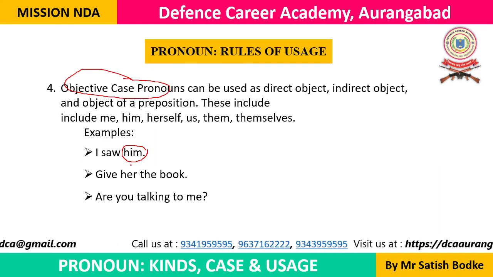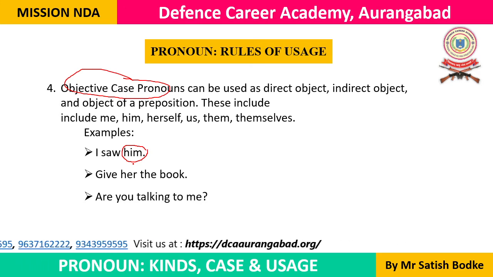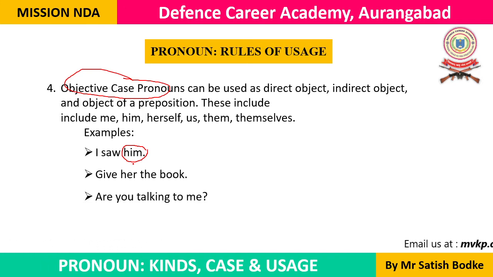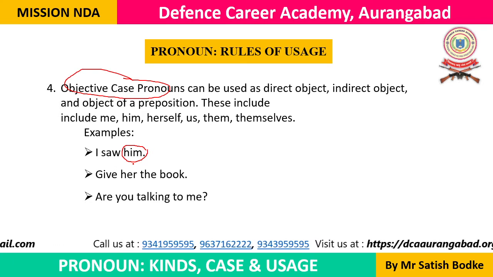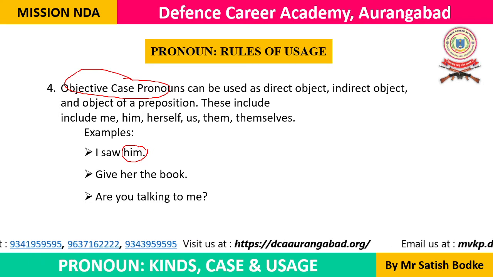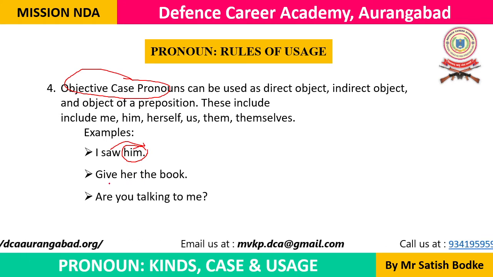We cannot say I saw he. We cannot say I saw himself. We cannot say I saw themselves. I saw them, you can say. You cannot say I saw they. I saw she, you cannot say. I saw her, you can say. So this is the objective case pronoun which is used after a verb. So verb के बाद में जब भी कोई pronoun आता है, that should be in the objective case.